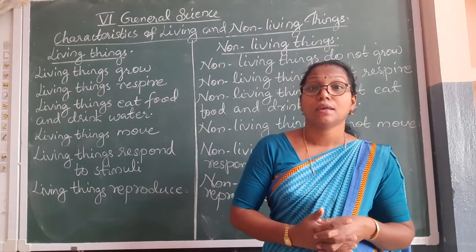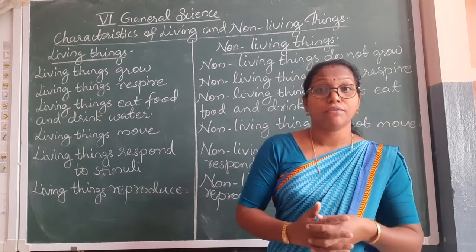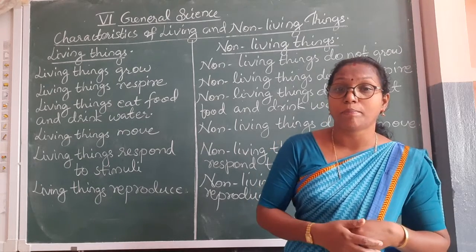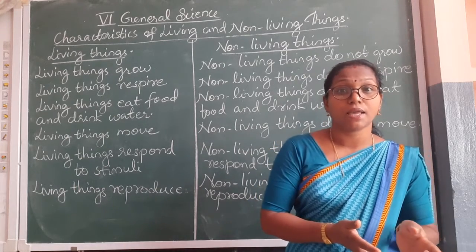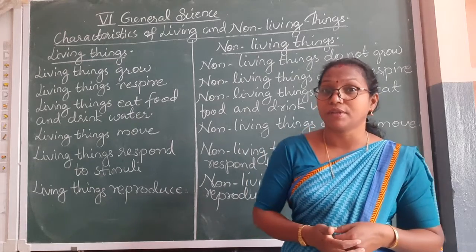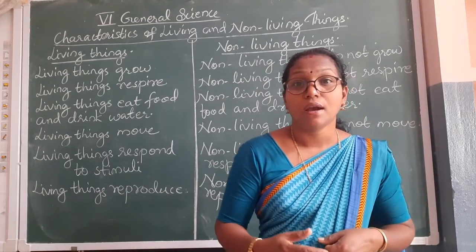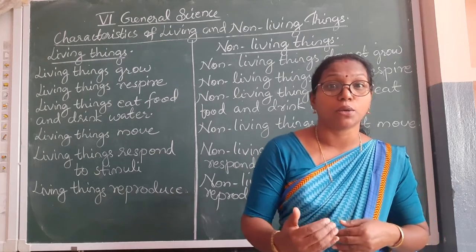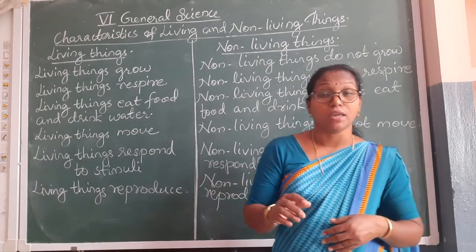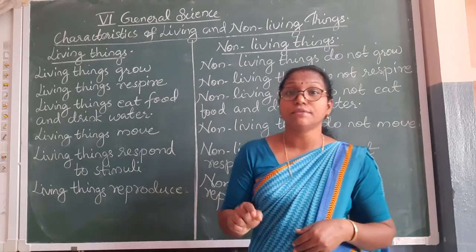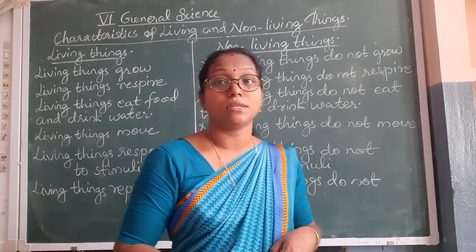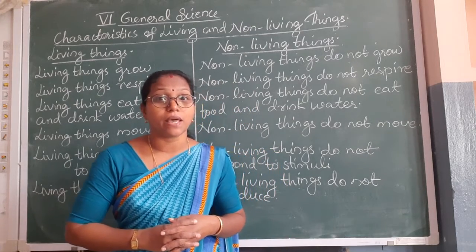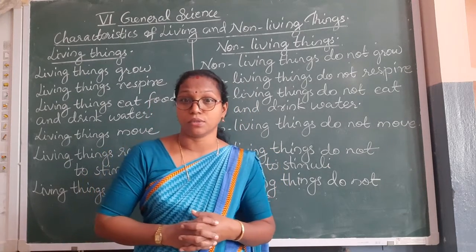That is a response. When we do not give water to our garden plant, after some days it will dry up because it shows a response to a particular stimulus. If we touch the leaves of the touch-me-not plant, it droops its leaves.